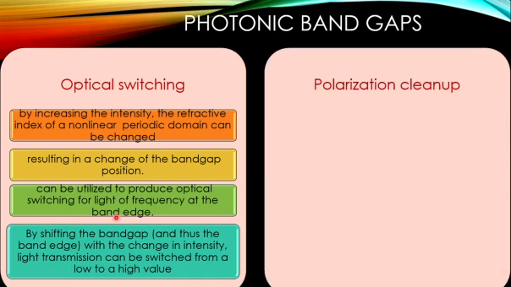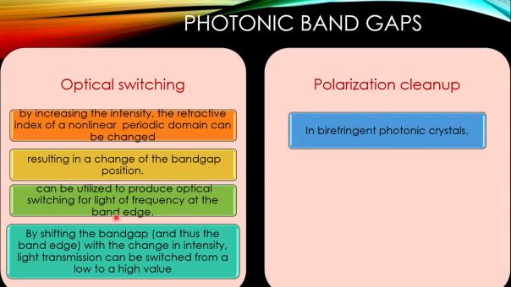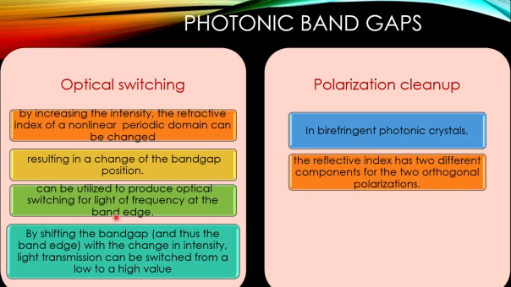The second application is polarization cleanup, which means if you use a birefringent photonic crystal, the refractive index will have, bi meaning double, two different components for each orthogonal polarization. That means there is a perpendicular vibration and a parallel vibration to the principal section of the birefringent crystal, and hence those two different vibrations will have different refractive indices.